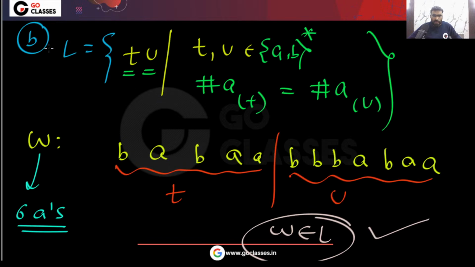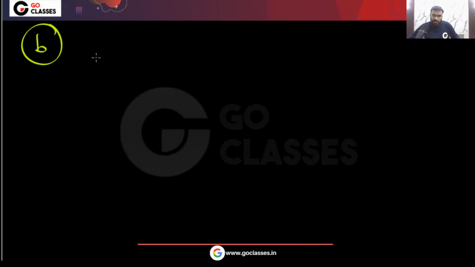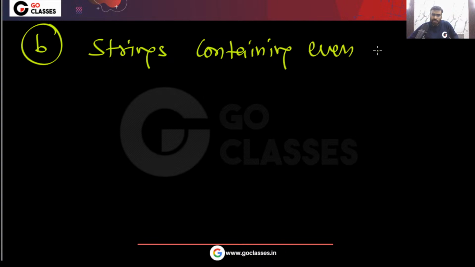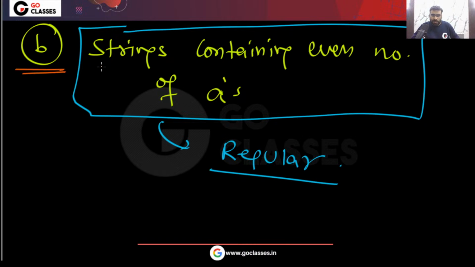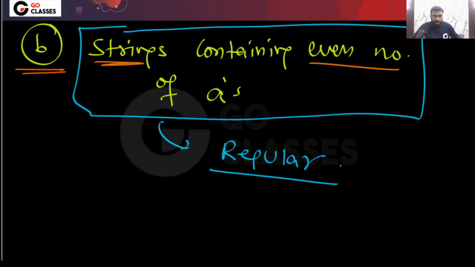Remember this option B, that is regular, right? Option B is nothing but the set of all strings containing an even number of a's. This is your regular language. Can you create the DFA for this language? You can also create the DFA if you want.